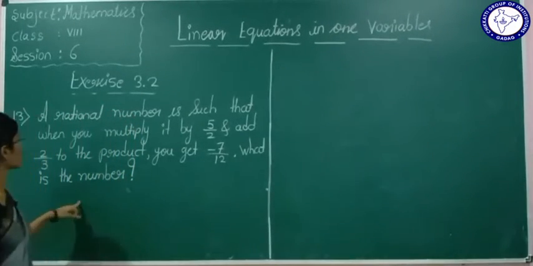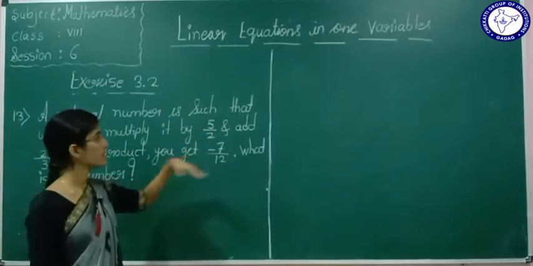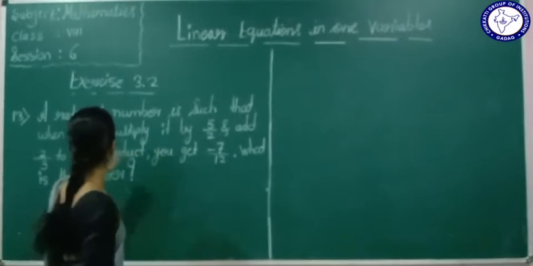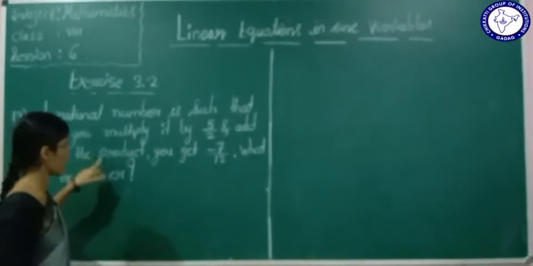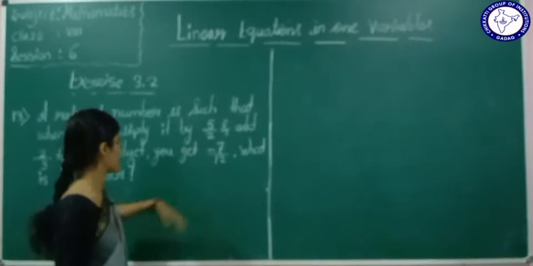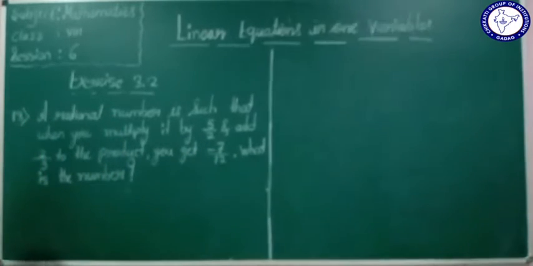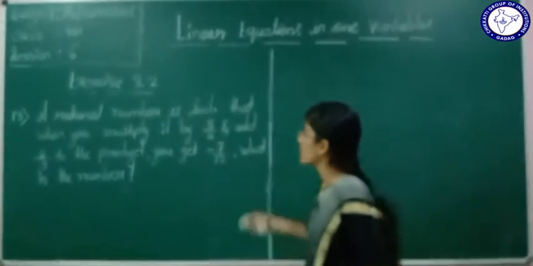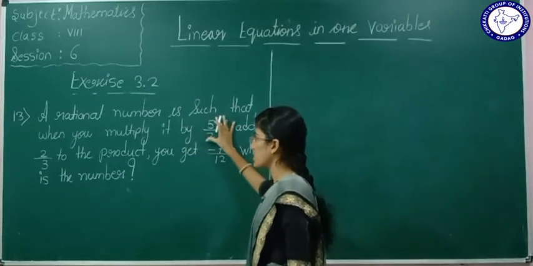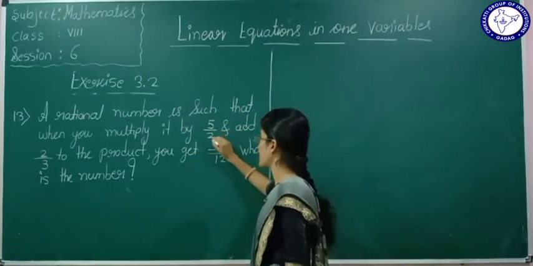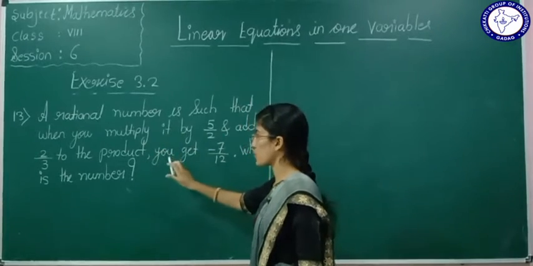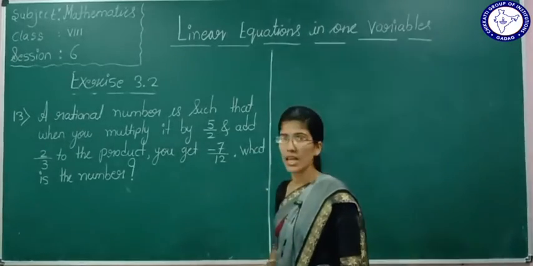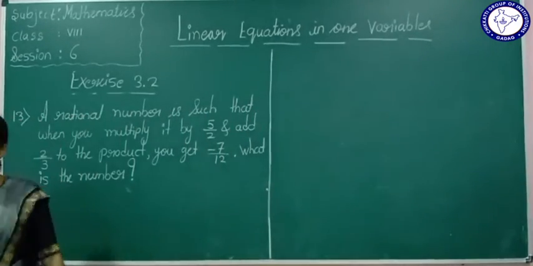Now see the 13th question. A rational number is such that when you multiply it by 5 by 2 and add 2 by 3 to the product, you get minus 7 by 12. What is the number? When you multiply the rational number by 5 by 2 and add 2 by 3 to the product, you get the answer minus 7 by 12. We have to find out the rational number.